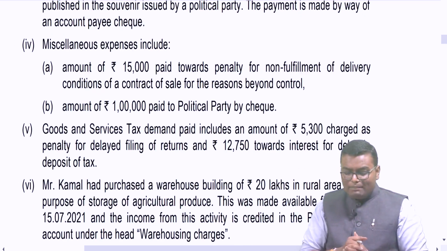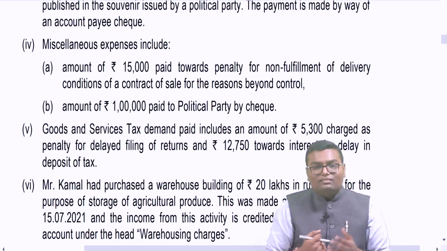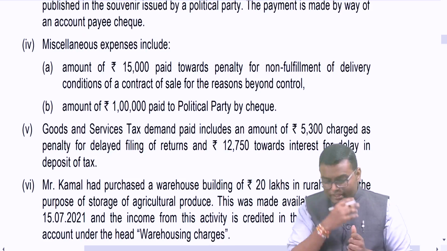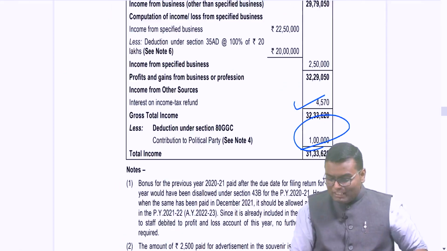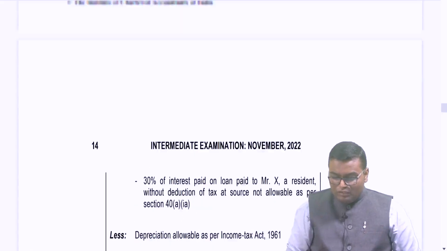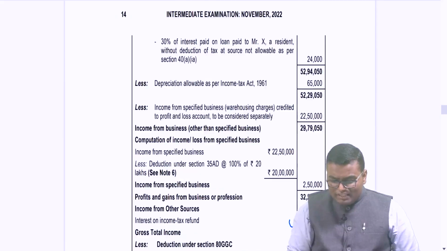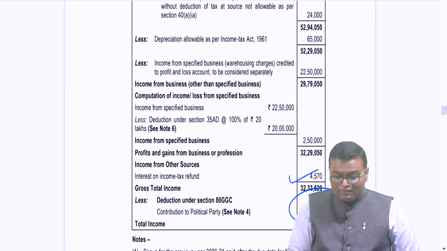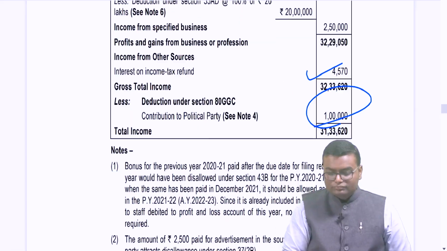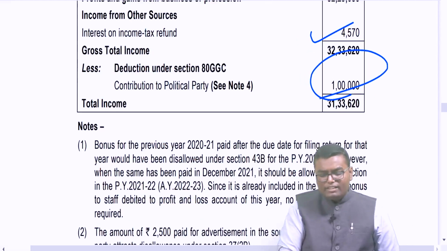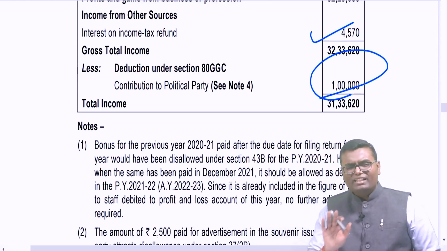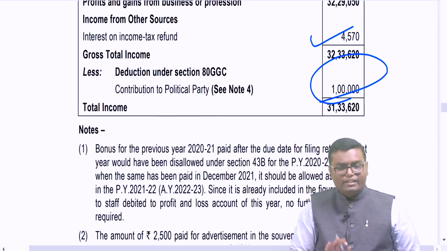Amount of rupees 1 lakh paid to political party by cheque. See, again a donation to a political party. Again to be disallowed. Donation expense is never allowed as a deduction. So 1 lakh rupees is to be disallowed. I will get deduction under 80GGC. This 1 lakh rupees they have taken as a deduction. But they have forgotten that 2500. Let us assume over here they have deducted 1,02,500.